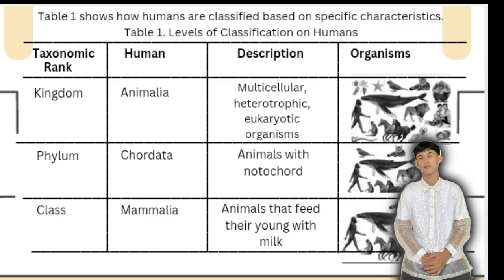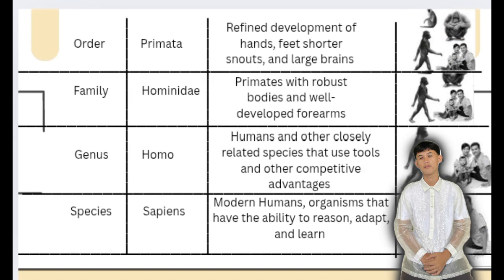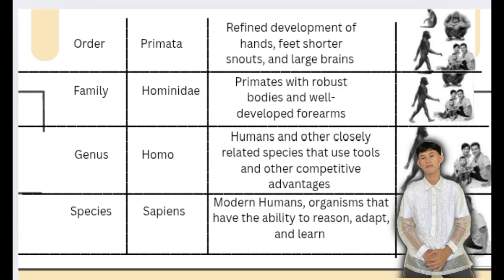Third, class: Mammalia. Animals that feed their young with milk. Humans are mammals because they have hair and feed their young milk. Fourth, order: Primates.